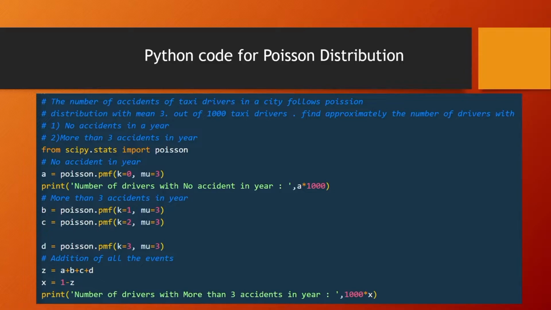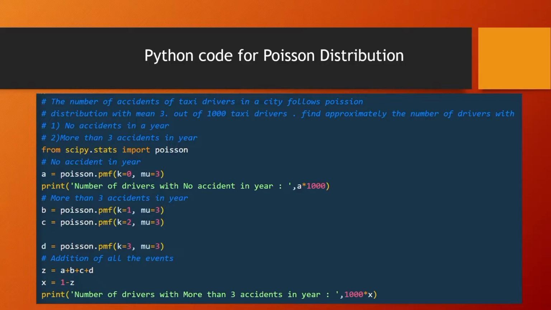In the code, from scipy.stats import poisson. SciPy is a library of Python used for scientific calculations. From that library we have taken a function called poisson. We have taken a variable called a. In the variable we have put a function called poisson.pmf, which takes a k value and the mu value. To find no accidents in a year, we put k equal to 0, and the given mean value is 3. So put mu equal to 3 and it gives the Poisson distribution value.